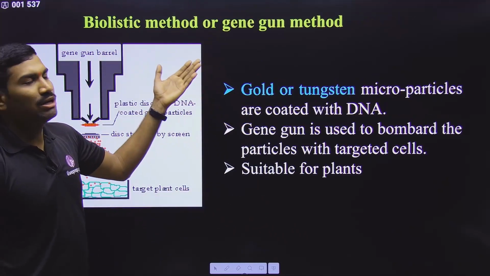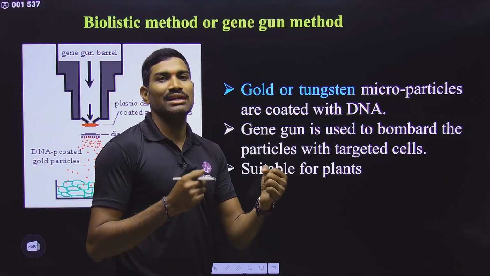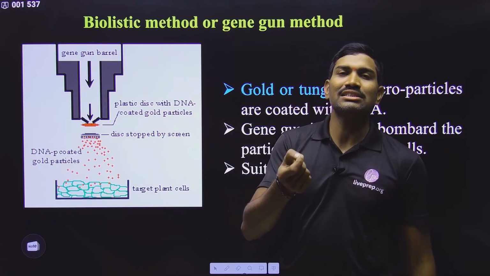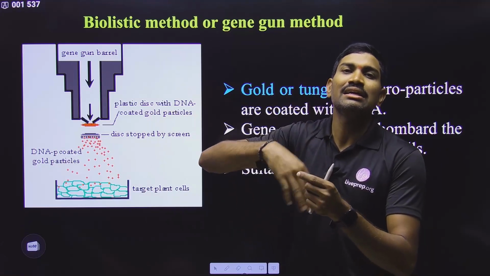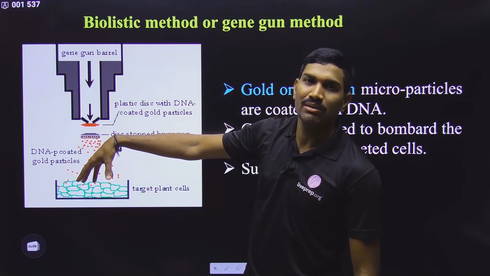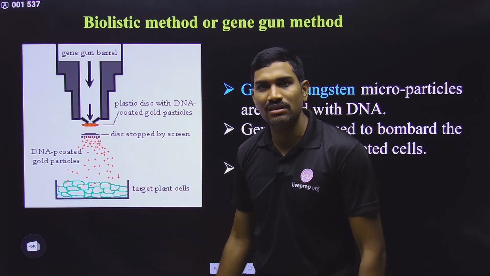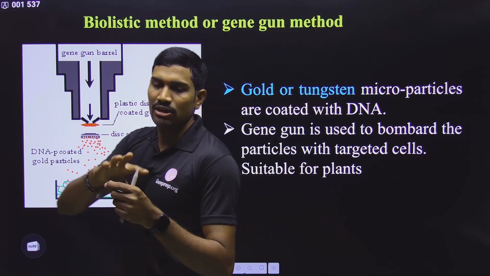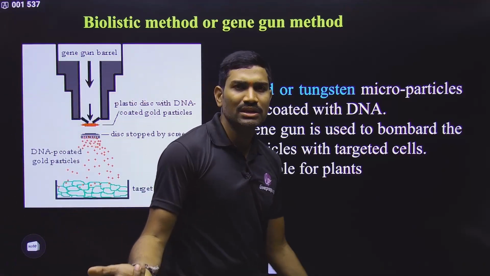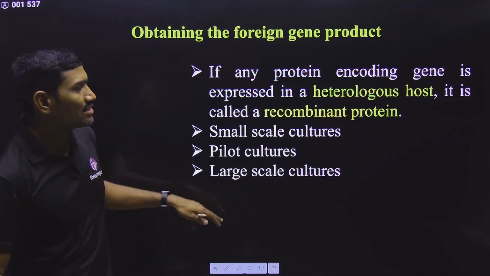The other one is called the biolistic or gene gun method, and this is most useful for plant cells because they have a cell wall, so they can resist some force. Here we are taking some tungsten or gold particles. On these we give the targeted DNA as a coat, and now they are loaded in the gene gun. It will face these particular plant cells, and then you just trigger it, and they will go with high velocity and enter the plant cell. Once they enter the plant cell, the coated target DNA will come off and become part of the plant chromosome. That's it. In these techniques, a vector is not used. That's why these are direct gene transfer techniques.